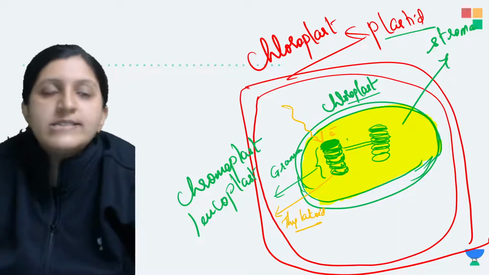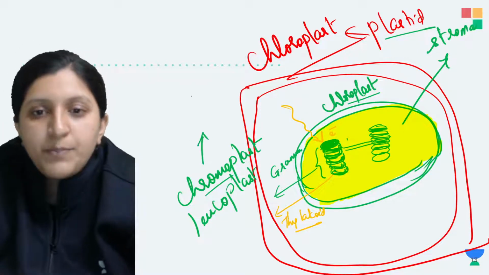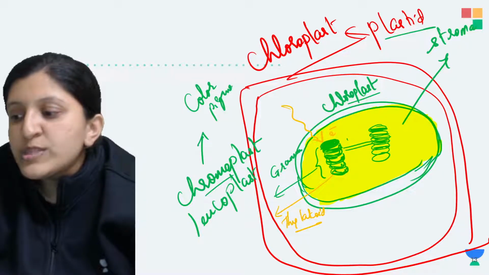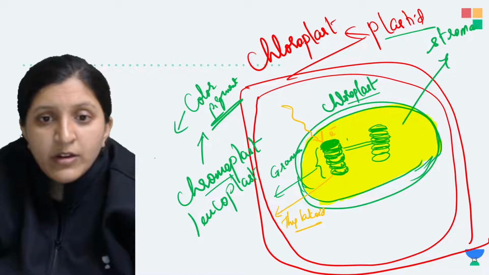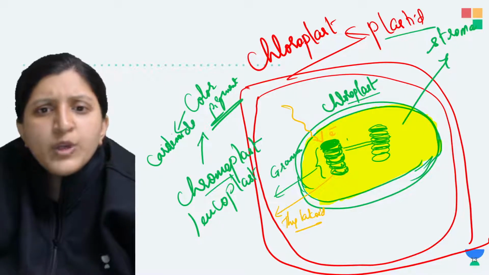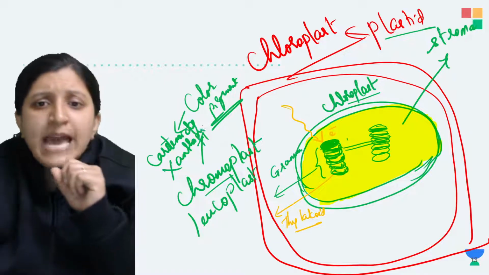So chromoplast is not the green pigment containing one. You can find colored pigments. Those colored pigments are nothing but carotenoids, or you can also find xanthophylls. So different pigments can be found in this.